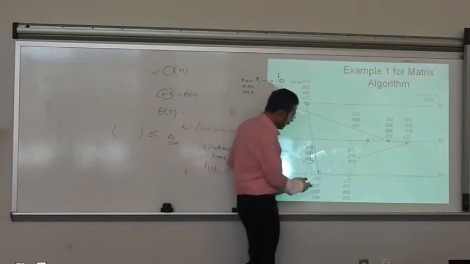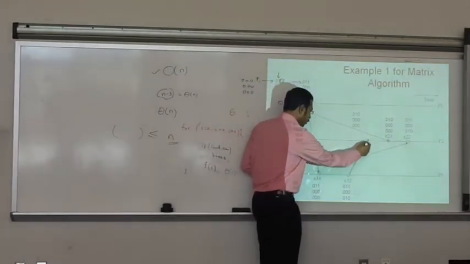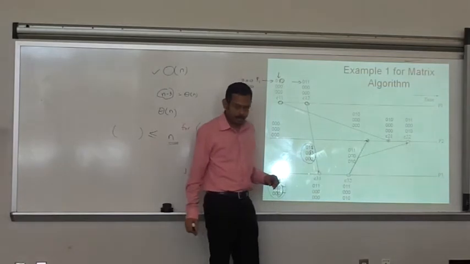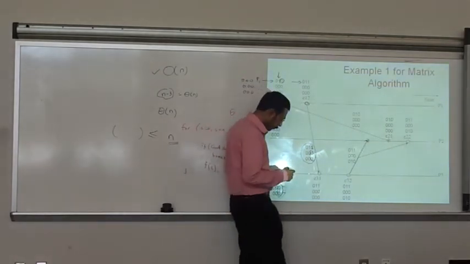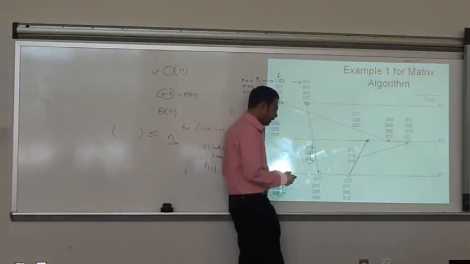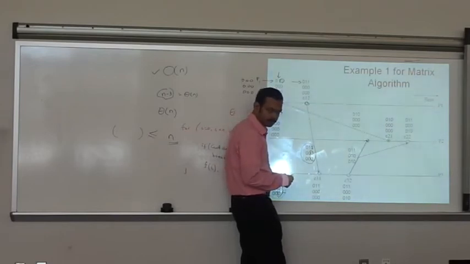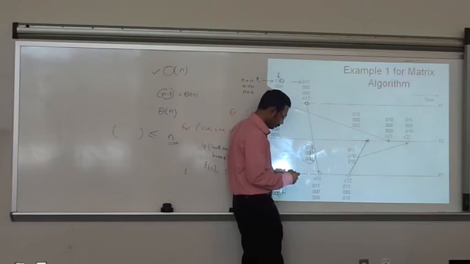So now P3 is sending something to P2. So how do you change this matrix? P3 is sending to P2, right? Do you change the row or column?